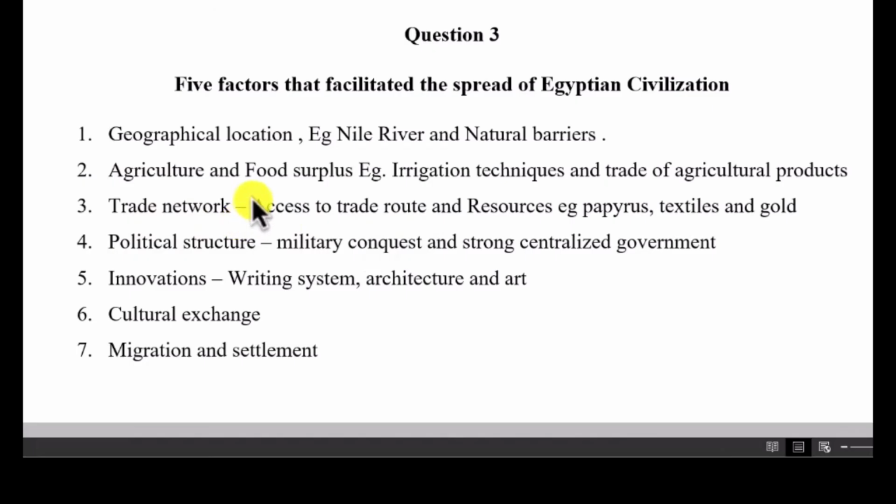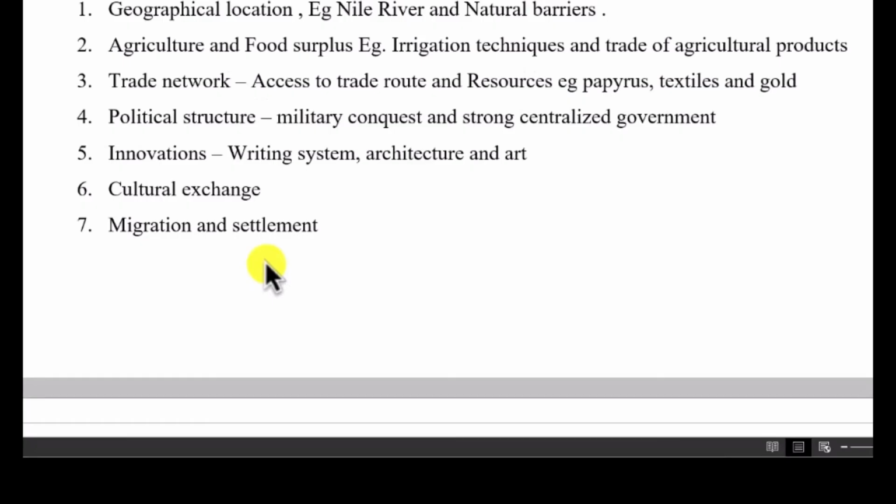Trade network also played a very important role in the spread of Egyptian civilization. You know that Egypt was a source of trade. Egypt was a trade route in the trans-Saharan trade, and therefore it brought in people, and also resources were found in these areas like papyrus, and then also textiles and gold. Okay, then also the political structure of Egypt, their military conquest, and they also had a strong centralized government. Military, they embarked on several wars of expansion, and that also brought in some foreigners, and then also the spread of their civilization. Egypt also had some quiet innovations.